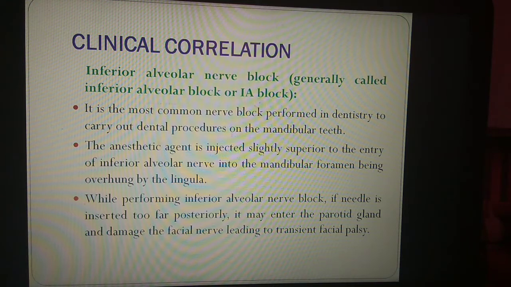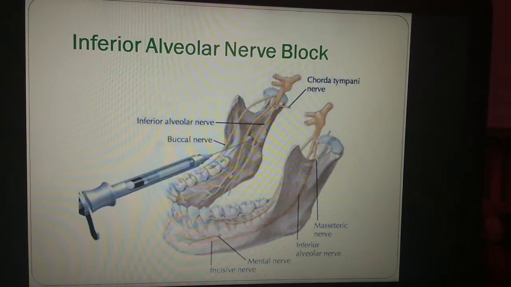The anesthetic agent is injected slightly superior to the entry of the inferior alveolar nerve into the mandibular foramen, being overhung by the lingula. While performing the inferior alveolar nerve block, if the needle is inserted too far posteriorly, it may enter the parotid gland and damage the facial nerve, leading to transient facial palsy.